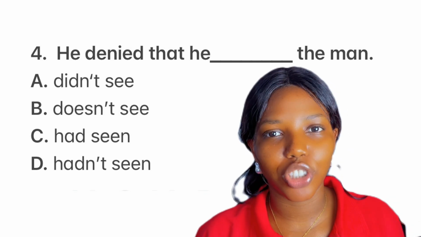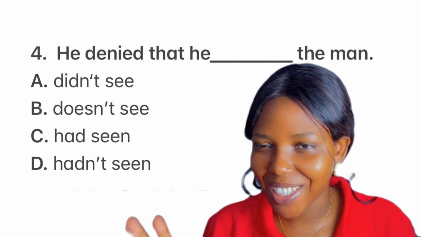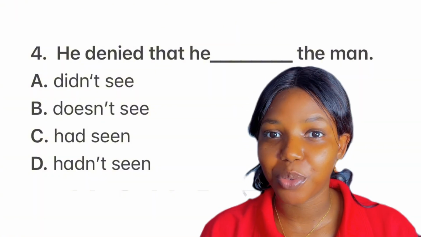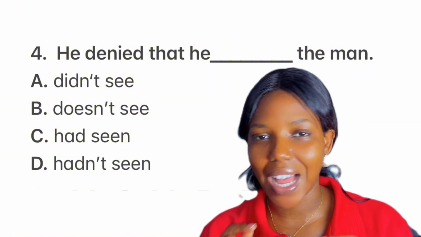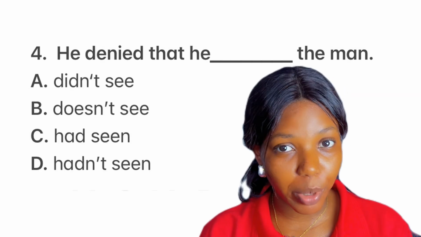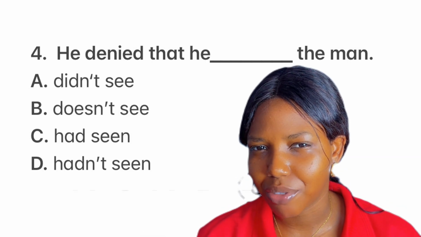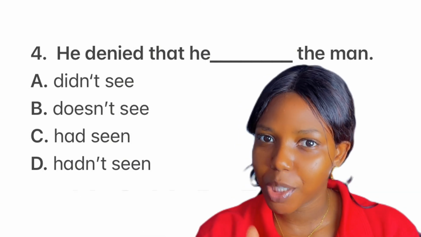Now, option A, didn't she? This is past tense. So we let it go, right? Good. Option B, doesn't she? This is present tense. We let this go. We're looking for what? Past perfect. Option C, had seen. This is past perfect, so we keep it. Option D, hadn't seen. This is also past perfect, right? But it has a negative, right? Good, so we keep it as well.